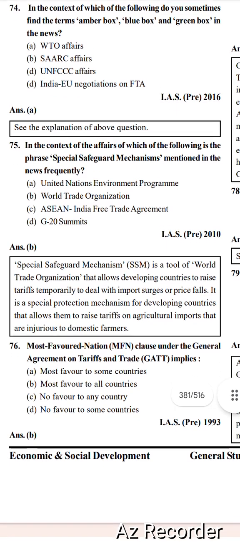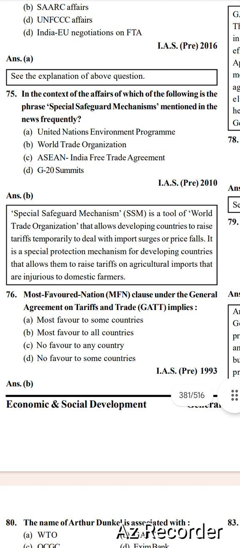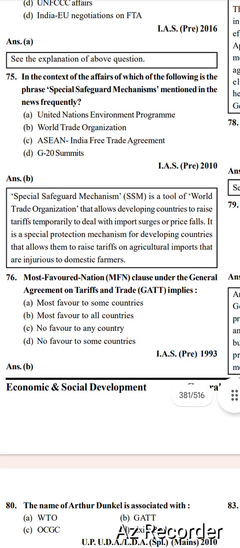World Trade Organization. Special Safeguard Mechanism is a tool of the World Trade Organization that allows developing countries to raise tariffs temporarily to deal with import surges or price falls. It is a special protection mechanism for developing countries that allows them to raise tariffs on agricultural imports that are